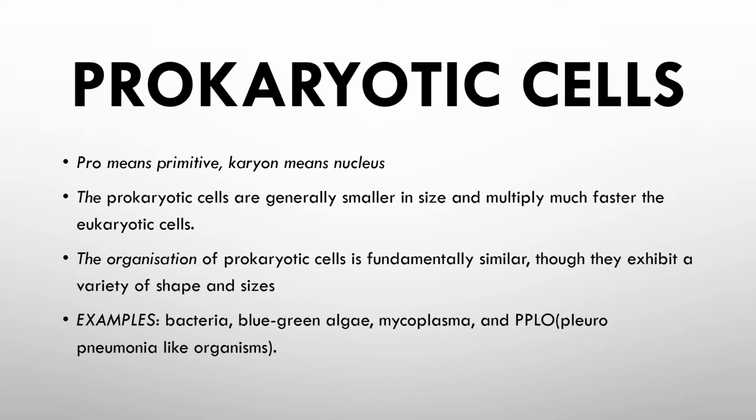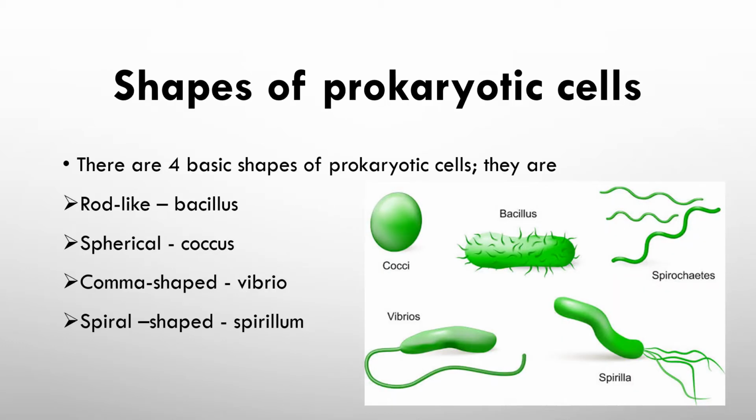So, shapes of prokaryotic cells: there are four basic shapes of the prokaryotic cells. Rod-like: bacillus. You must have heard the name of the bacillus bacteria, lactobacillus, in the curd. The bacteria in curd is called lactobacillus, and the shape of that bacteria is rod-like.